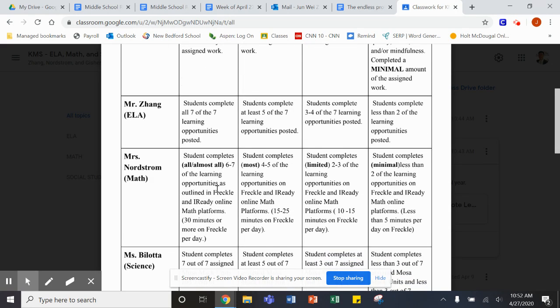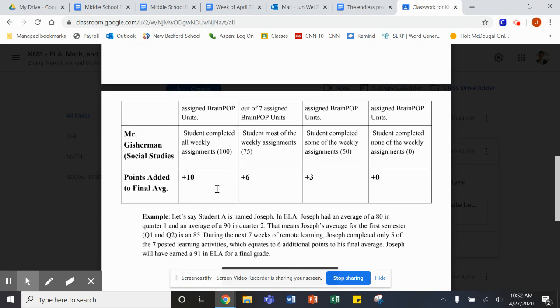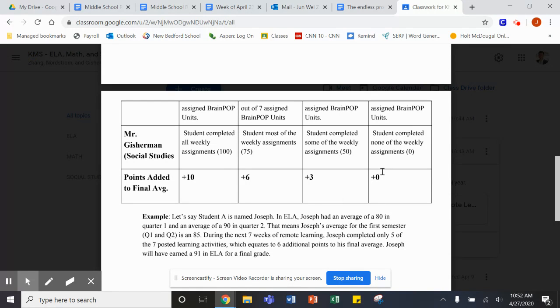Now, if you scroll down, you'll see info for each subject in math, science, and social studies. And you'll see that there is an addition to your final average if you complete the work. So if you've completed none of the work, then there will be 0 points added to your final average. If you completed some, then it'll be 3 points. If you've completed most, it'll be 6 points. And if you've completed all, it'll be 10 points.